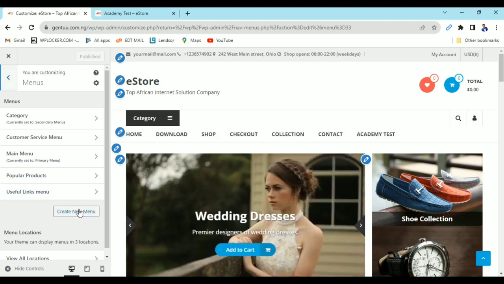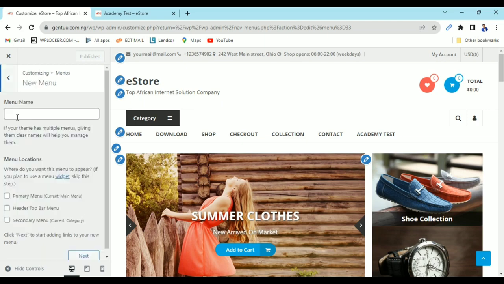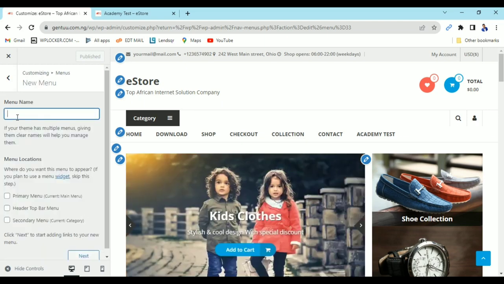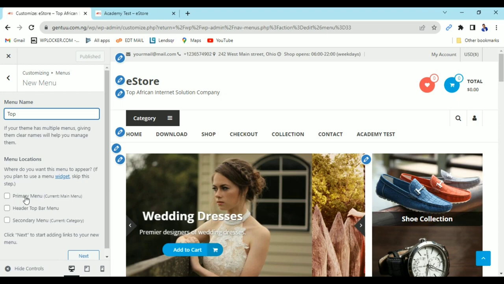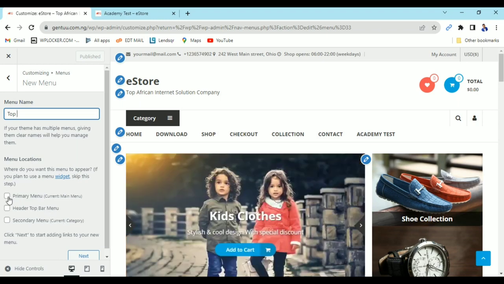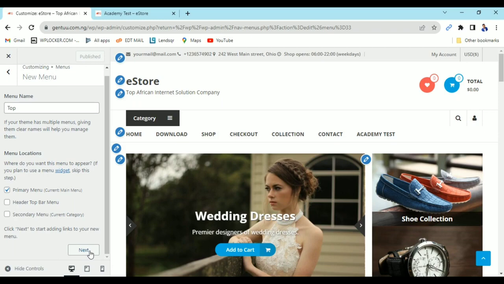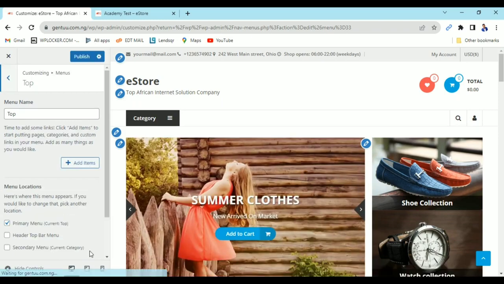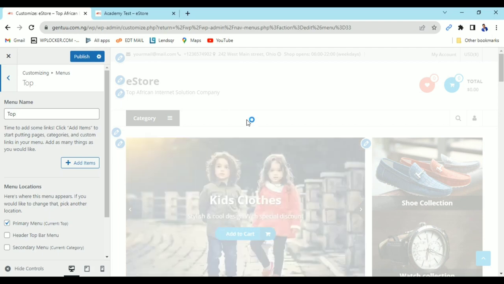Now let me say I want to create a new menu for this place. I've clicked on create new menu. Now let me say the name of the menu is top. Now I have top. You can see we have 3 options here, so I can decide to choose primary. If I choose primary, then I'll come here and click on next. You can see that there's no menu here again. That's because I've not added any menu to it.